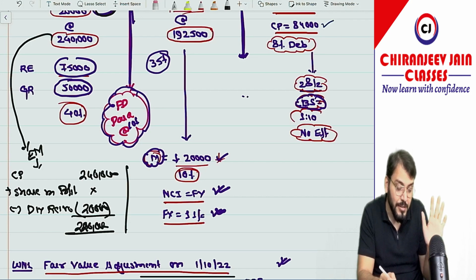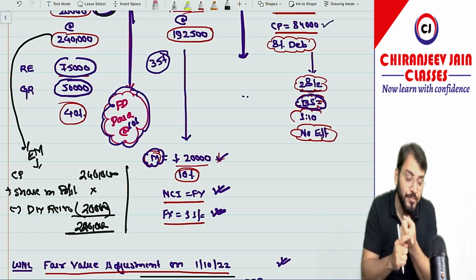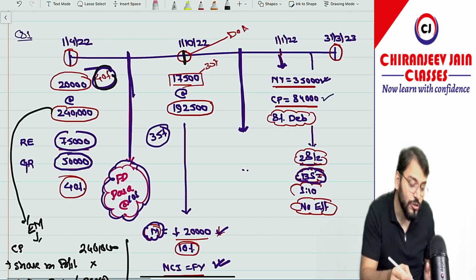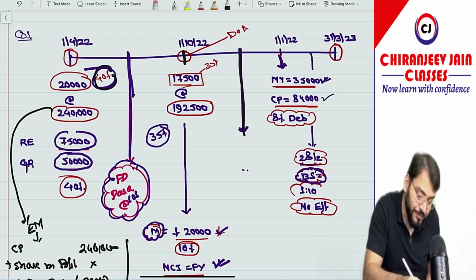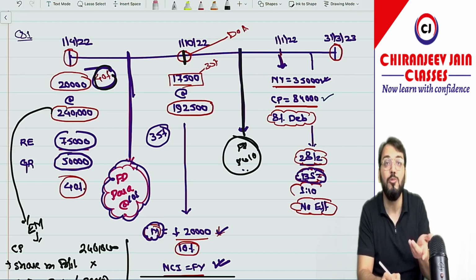Understood what I am saying? This point I have understood. So first, the goodwill point you have understood. Second, the equity method point you have understood. Third, one more point: suppose, sir, we would have assumed this, if final dividend was paid at a rate of 10%, in this case what you would have done?